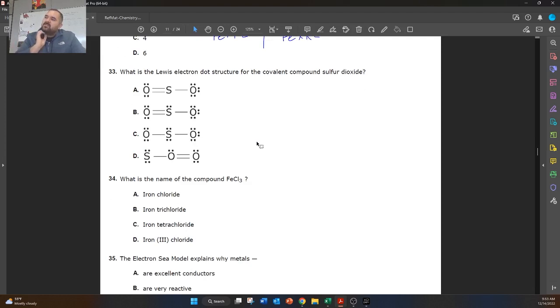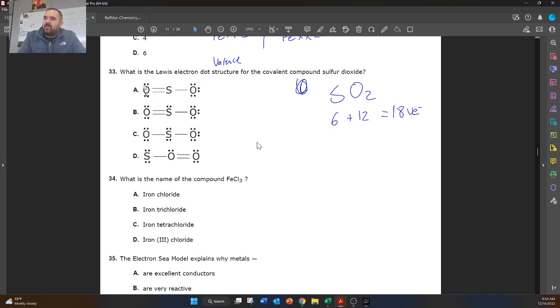What is the Lewis dot structure for a covalent compound of sulfur dioxide? So for this one, we're doing a Lewis dot structure. And Lewis dot structures always show us valence electrons. So first thing we want to do is figure out how many valence electrons we have. So sulfur dioxide, that's going to be SO2. Sulfur has 6 valence electrons. Oxygen also has 6, but we have 2, so we're going to add 6 plus 12. That gives us 18 valence electrons. So that's how many valence electrons should be in our answer.